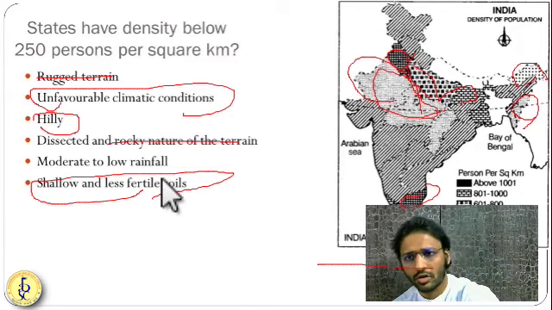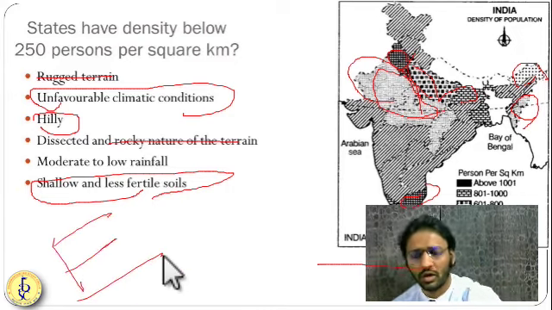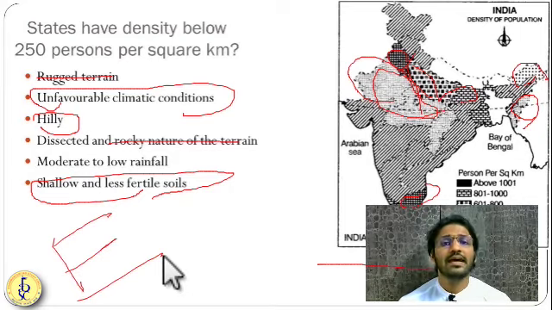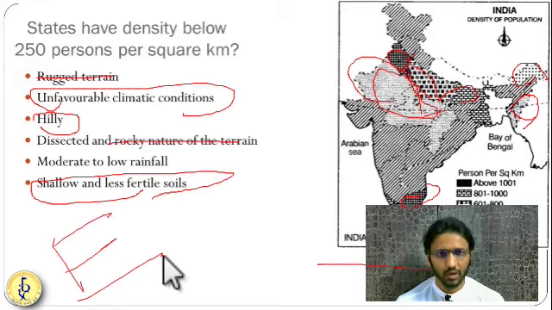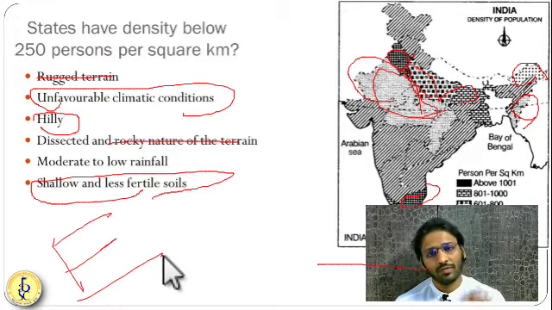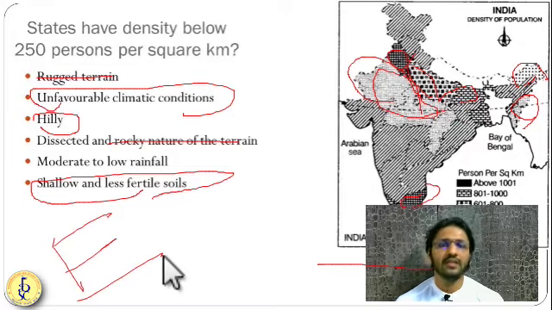Economic opportunities also play a very important role. These are the reasons because of which the population is below even 250 per square kilometer. This is the reason for the lesser density of population in these areas.